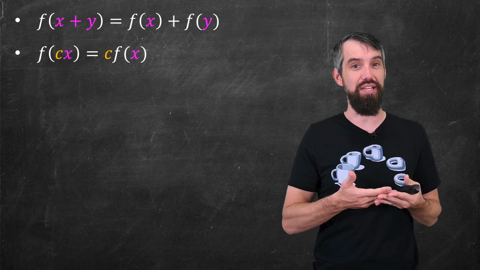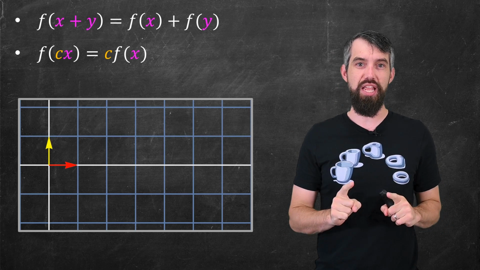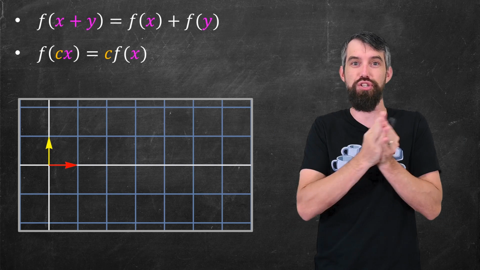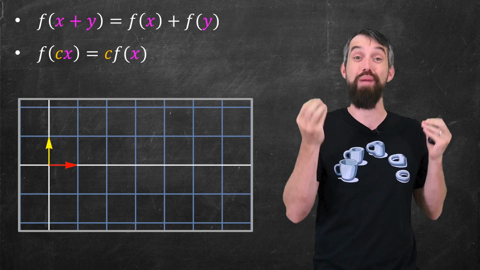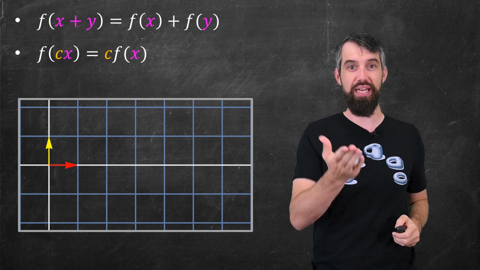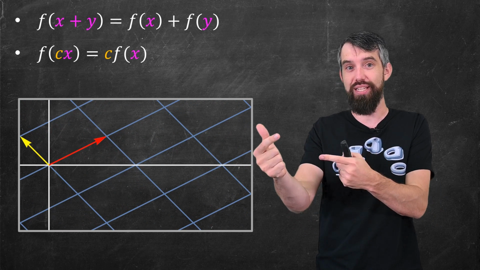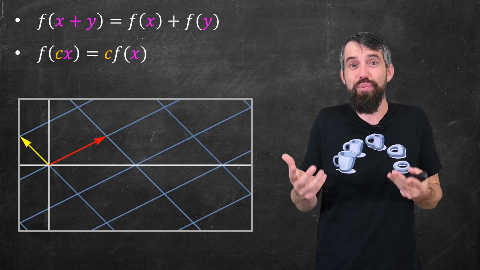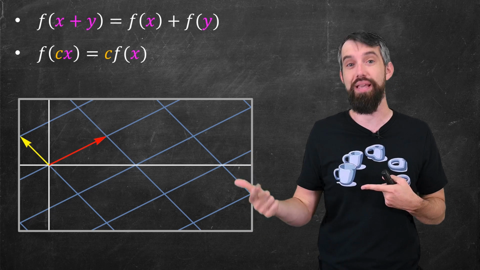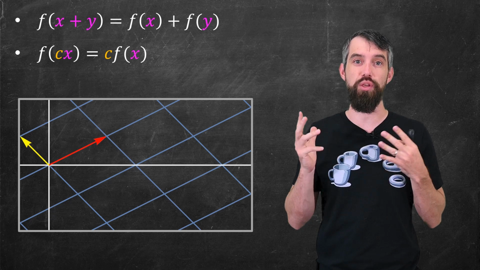We're allowing c to be equal to 0 here. The reason I like this definition of linearity is that it extends quite a bit beyond just functions from R to R. So for example, if you're a follower of my linear algebra playlist, you might consider transformations of the plane like this that take R2 and transform them to 2 dimensions again. And in linear algebra, we define linear transformations to be ones that obey these two basic properties as well. And so in mathematics, this is the general notion of linearity that we use.